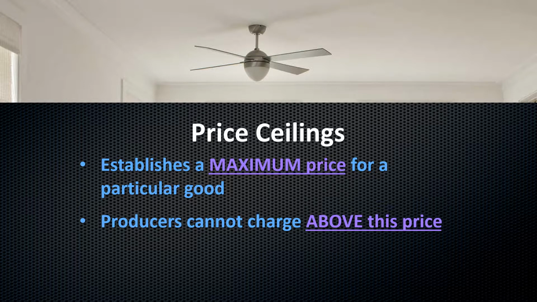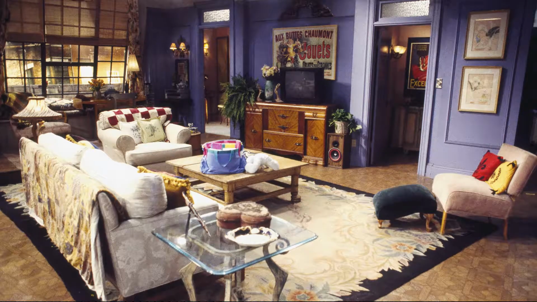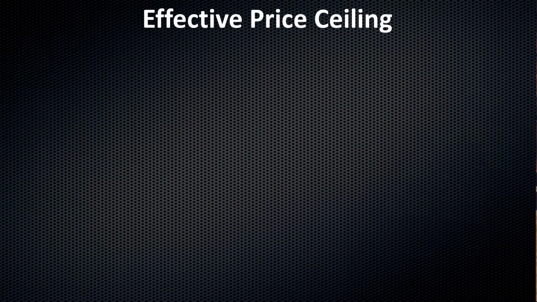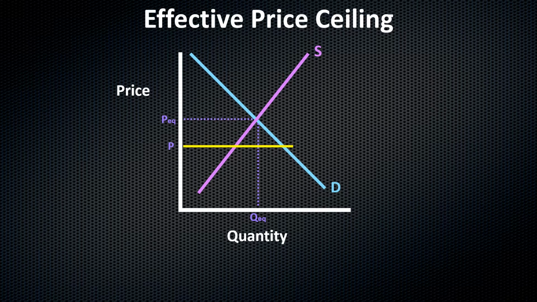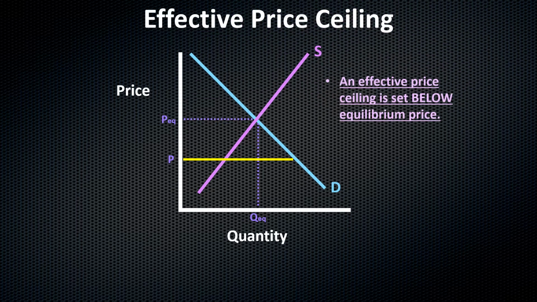So if the price is set at $3 and you have a price ceiling, does it mean you can charge $4? No, you cannot, because that's the maximum price. A great example of this is rent control. So this is going to be below the equilibrium price. Anybody recognize what this apartment is from? So an effective price ceiling, make sure that you get this drawn, is going to be below the equilibrium price.